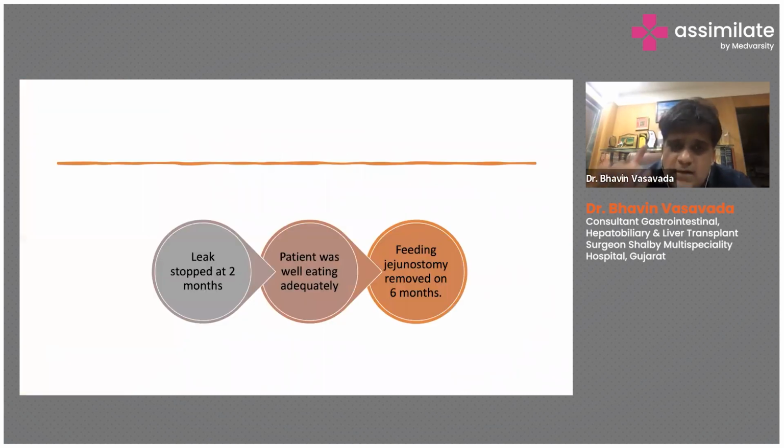The patient was regularly coming for follow-up. The leak stopped after 2 months. Then the patient started eating orally. We removed his jejunostomy tube, and at 6-month follow-up, the patient is doing totally fine and has no complication. So this patient developed a complication. He was weak, he was of old age, had multiple perforations, and had a feeding jejunostomy tube for long, but still survived. And the patient was very cooperative in this case.